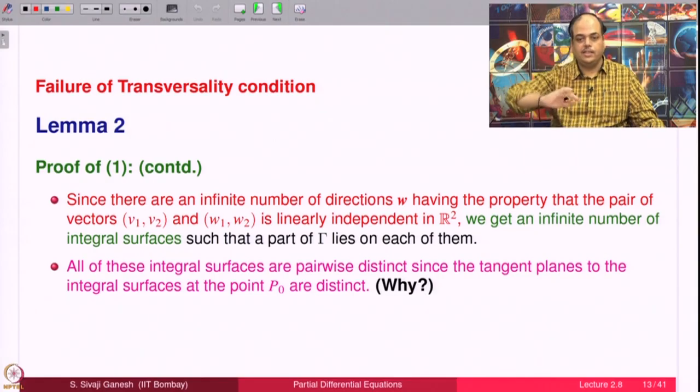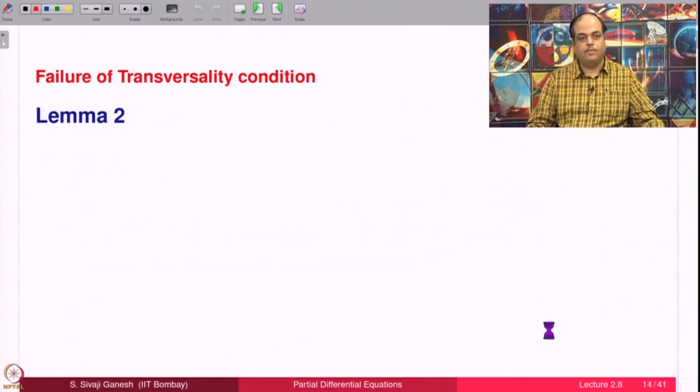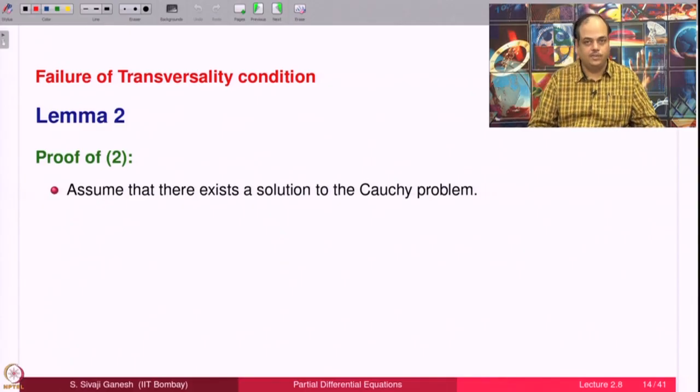The orientation of the tangent plane is always a two dimensional quantity, but it will be changing. One direction that will always be there in the tangent plane is the characteristic direction, but the other direction is the W. As you change W, the two planes are not the same. You have infinitely many solutions because you have infinitely many choices for W.